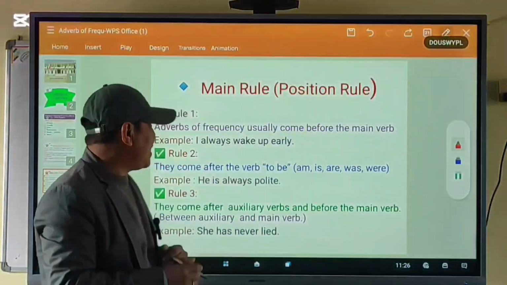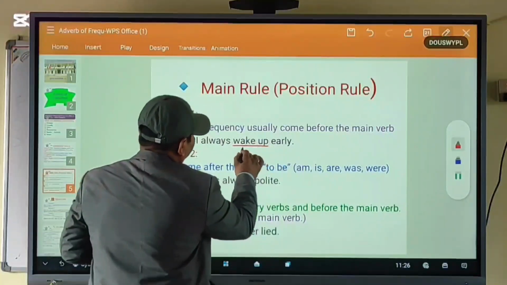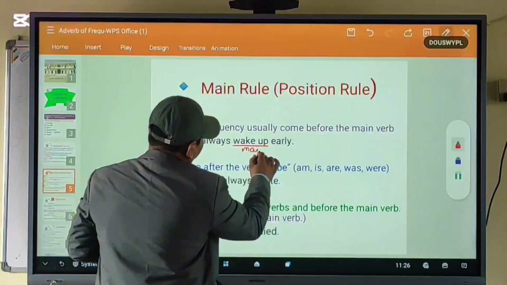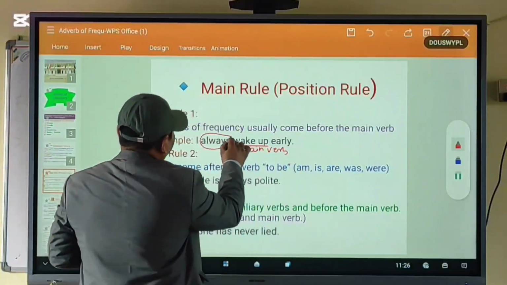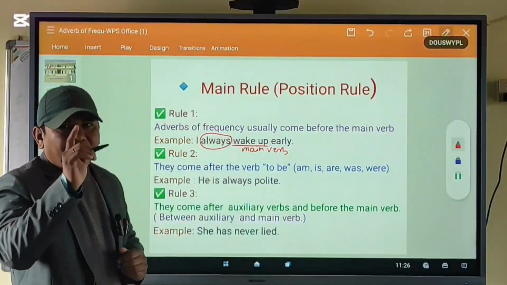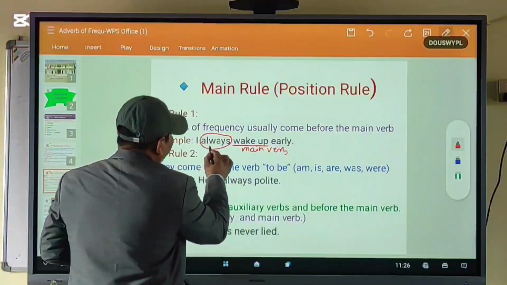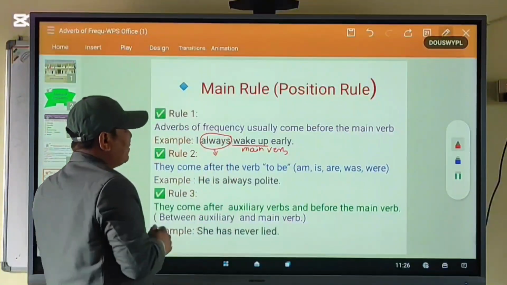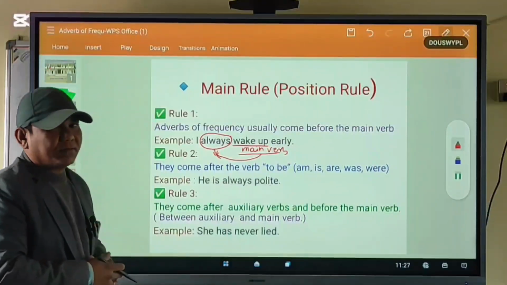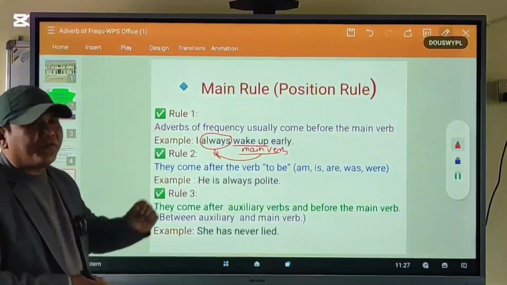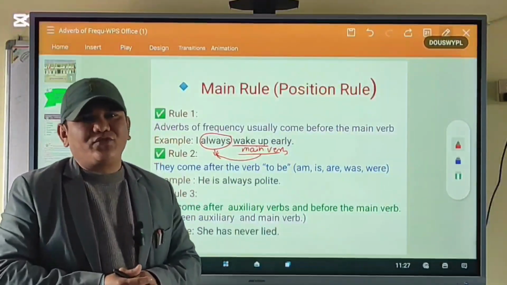Rule number 1. For example, look at this example. This is the main verb. And this is an adverb of frequency. I have used this adverb of frequency before the main verb. Look at this. This is the first rule of using the adverbs of frequency.